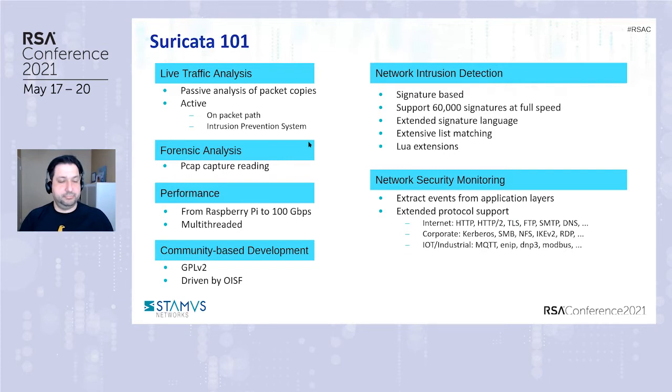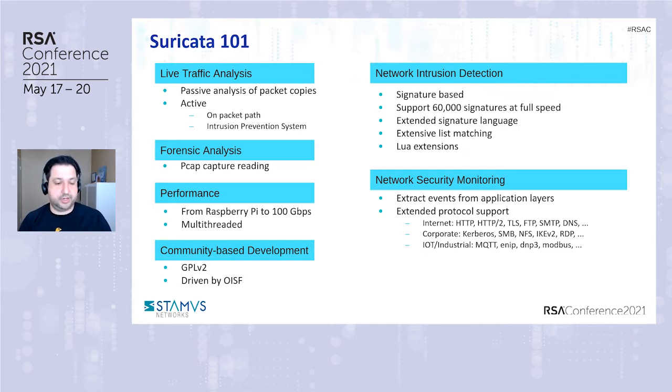So, basic Suricata 101. Suricata does live traffic analysis. It started as an IDS 12 years ago, but evolved to be something much more than that. Suricata can be deployed to sniff network traffic passively or inline as an intrusion prevention system. Suricata itself can do full packet capture and write all that to disk. Performance ranges from deploying it on a Raspberry Pi to 100 gigabit a second. In 2017, we had such a test done successfully with 100 gigabit a second with Napatech.